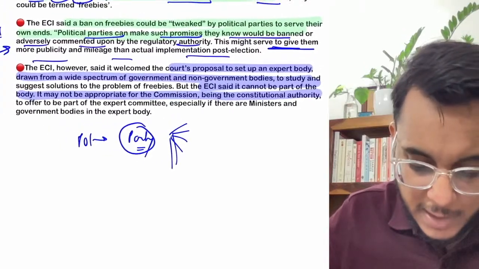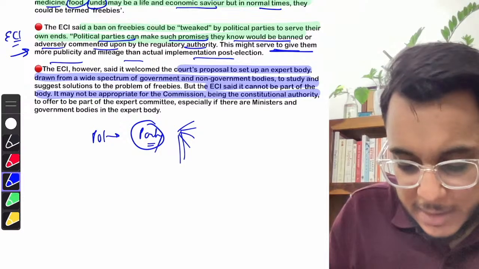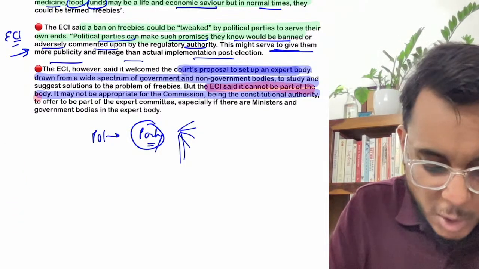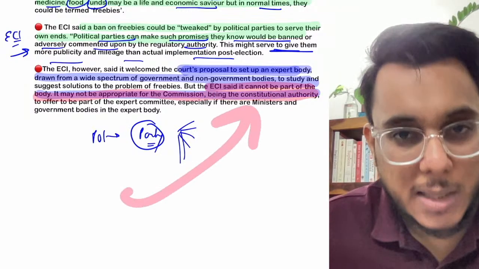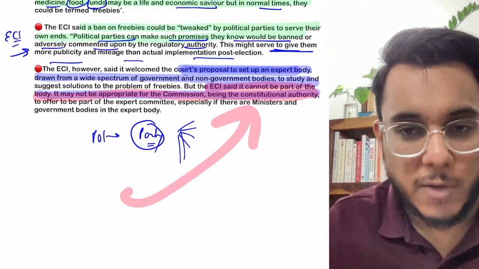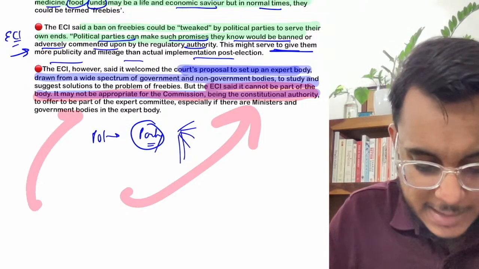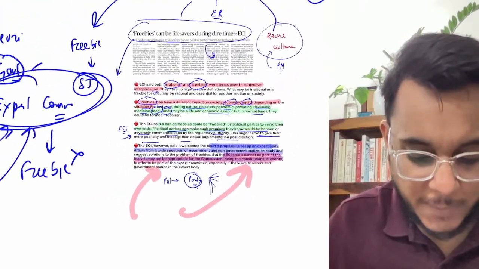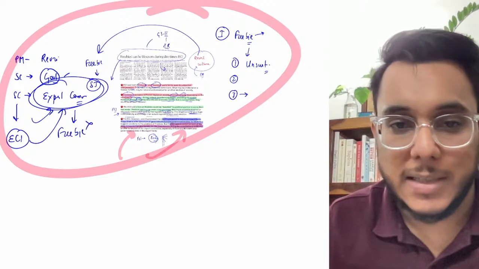But the Election Commission of India, they had welcomed the court's proposal to set up an expert body, but they have said that the ECI cannot be the part of this particular expert body because ECI is a constitutional authority, and in this particular body the members of the government will be there and all these kind of things. So there could be a conflict of interest that can come. So Election Commission of India said that they will not be the party of this particular expert body or expert commission. So this is guys the entire issue of the freebies, and I hope that you have understood this entire issue.